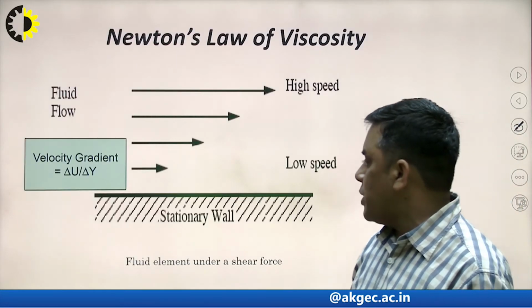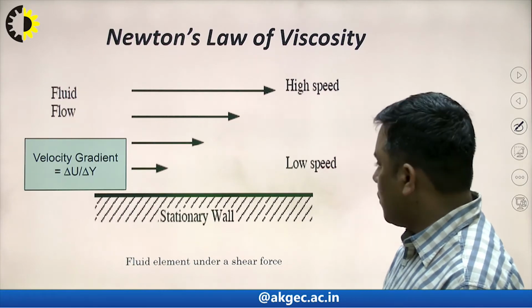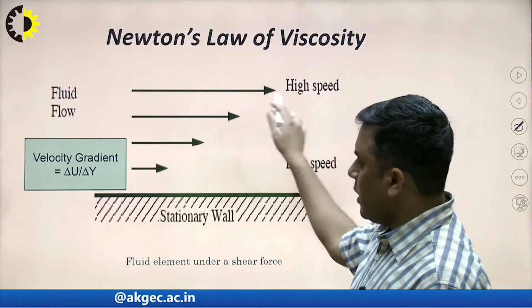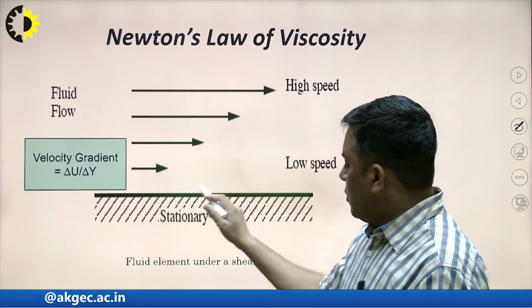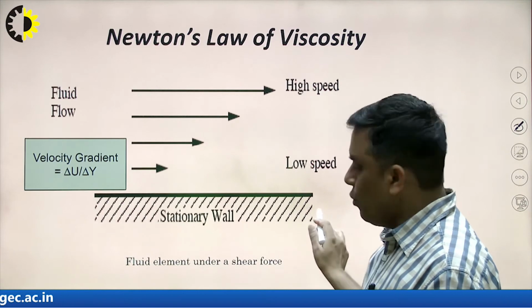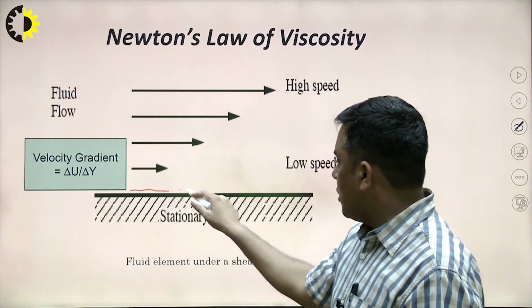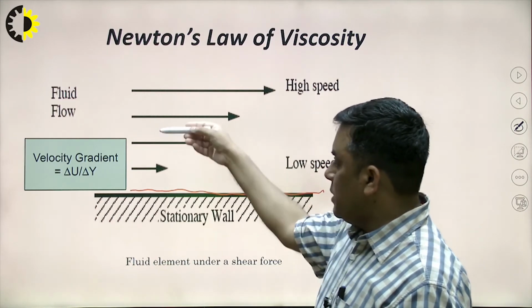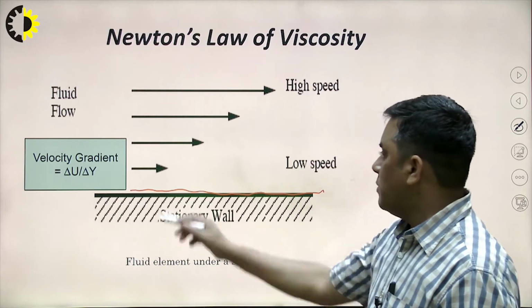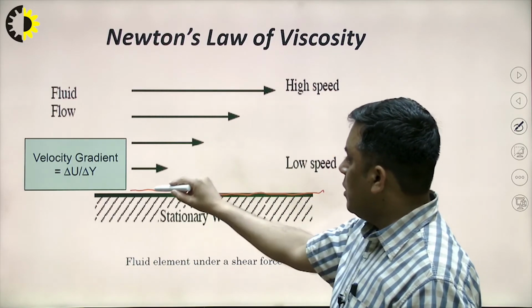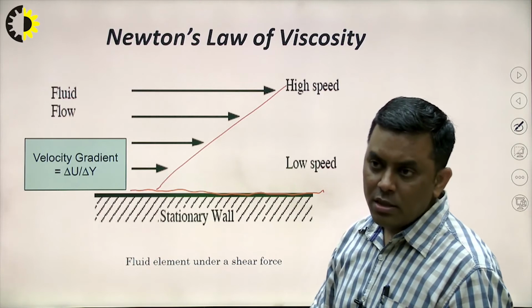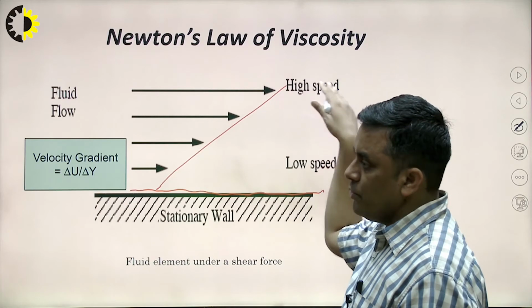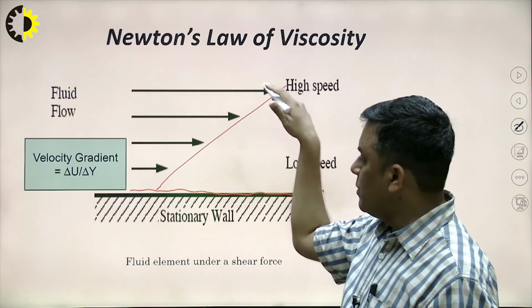Here we can check Newton's law of viscosity. What we are observing is that a fluid is flowing, and the arrows indicate the flow of fluid. This is the stationary floor. The fluid particles in contact with this layer will remain stationary, and as we move away from this stationary wall, the velocity is increasing. So we get this type of velocity profile here, and the maximum speed is at the layer of fluid which is free.